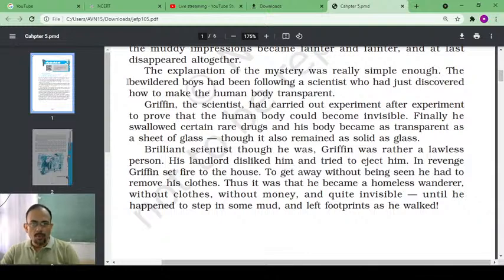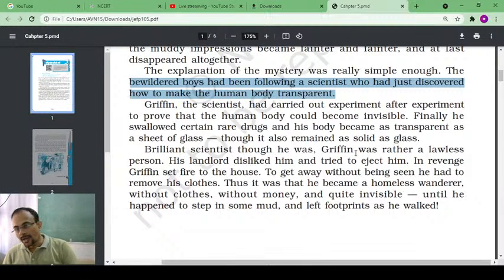The bewildered boys had been following a scientist who had just discovered how to make the human body transparent. Bewildered boys means they were very much surprised. That is why they are referred to as bewildered. The narrator is giving us information that these bewildered boys followed a scientist who had discovered how to make the human body transparent, right?